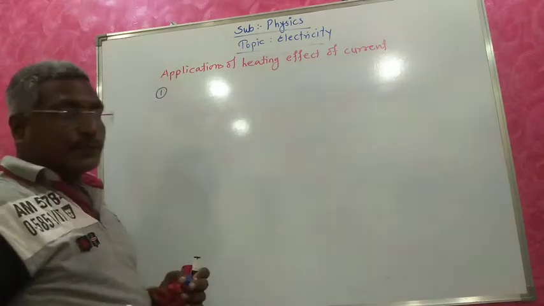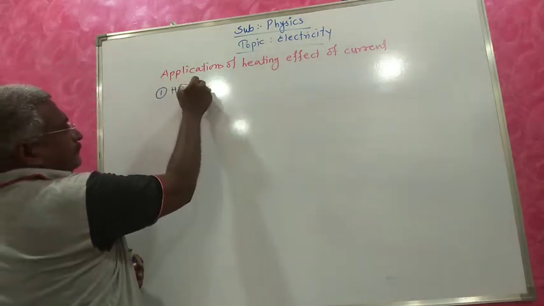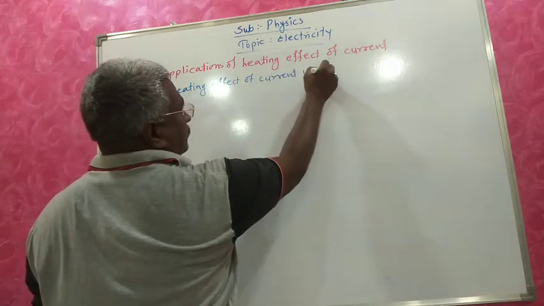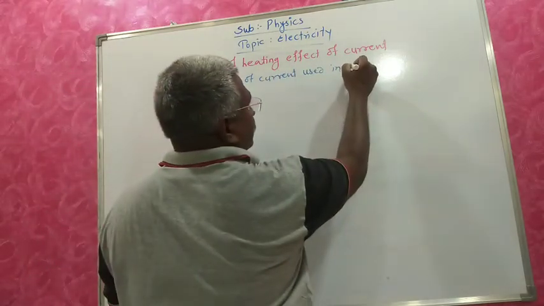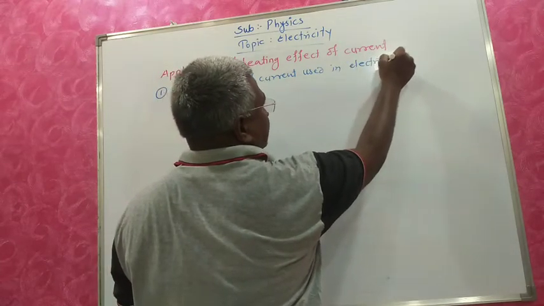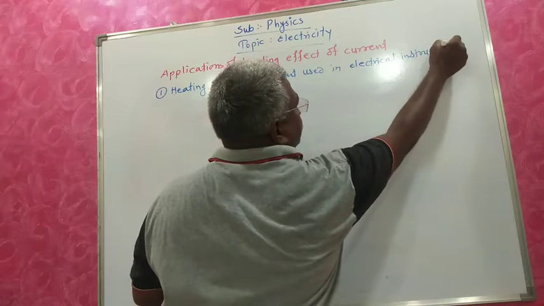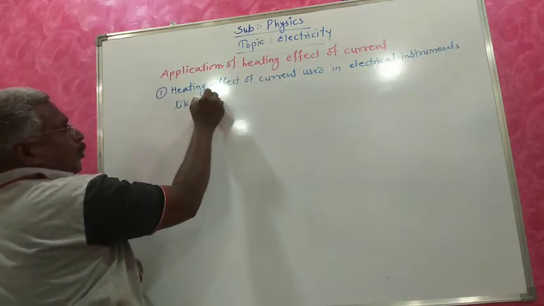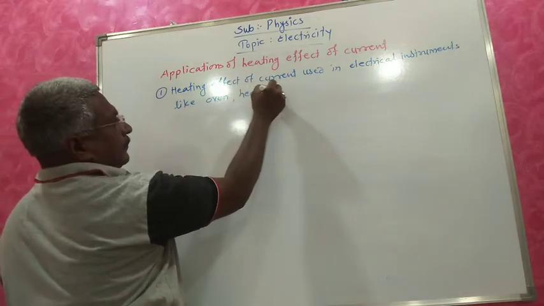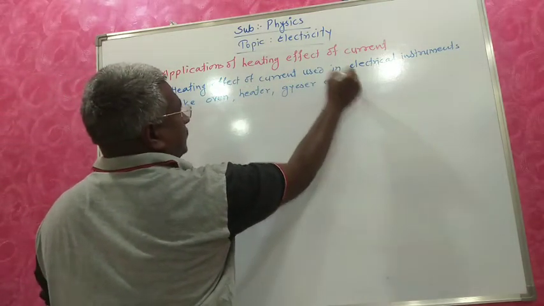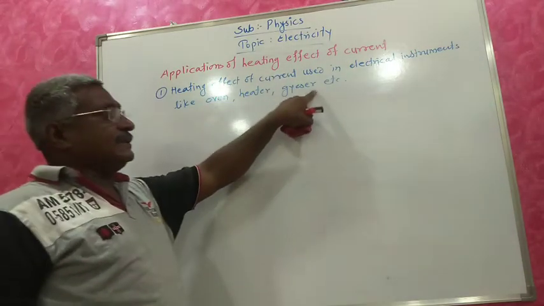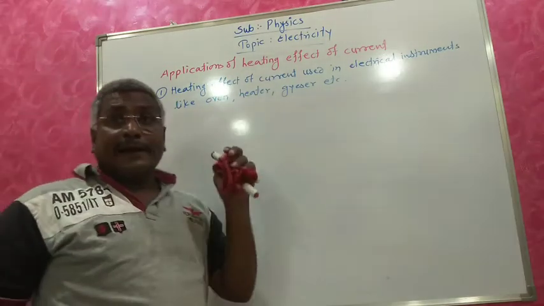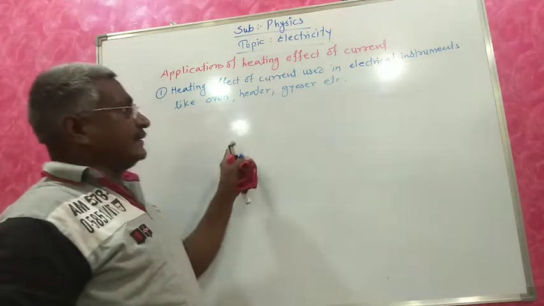So first, heating effect of current is used in electrical instruments like oven, heater, geyser, etc. All these electrical equipments are based on heating effect of current, because there is a heating coil in them.